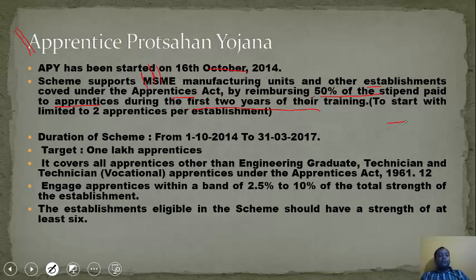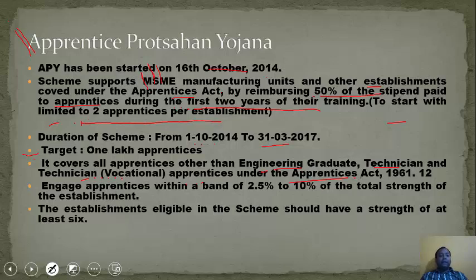To start with, it is limited to 2 apprentices per establishment. Means it can be given only to 2 apprentices per establishment, as this is the beginning. The duration of the scheme is from 1 October 2014 to 31 March 2017. Target is 1 lakh apprentices. It covers all apprentices other than engineering graduate, technician and technician vocational apprentices under the Apprentices Act 1961.